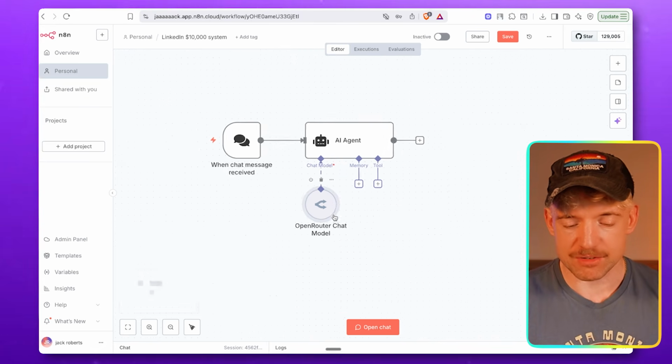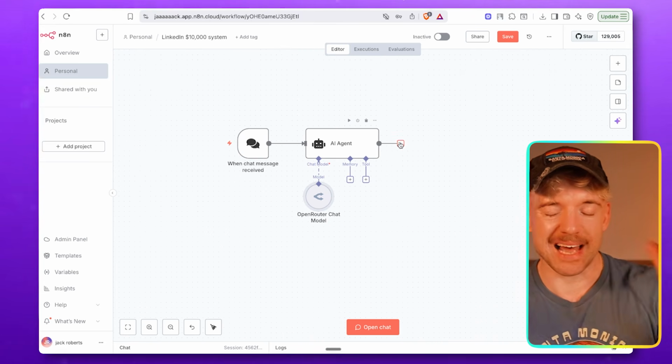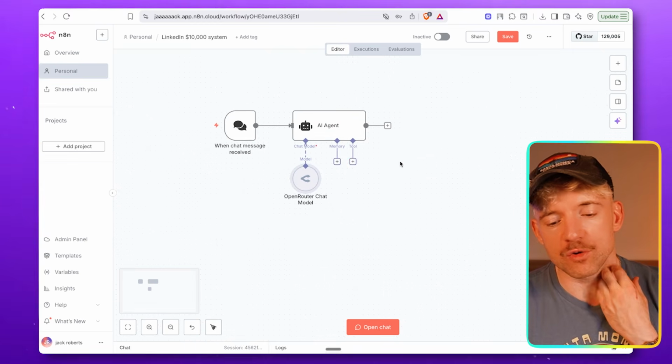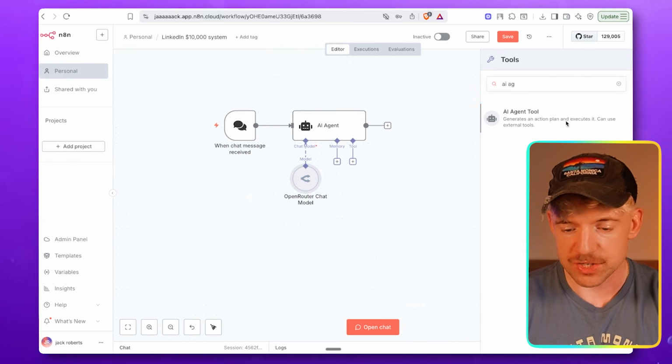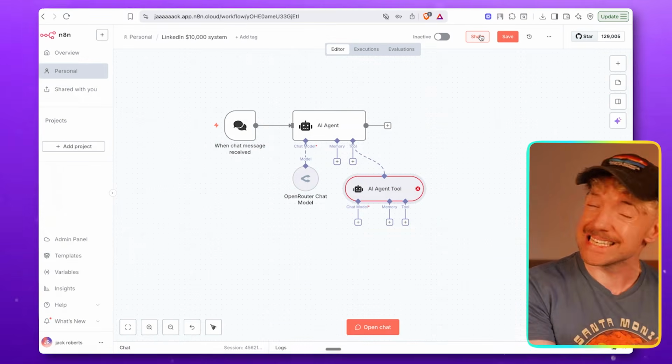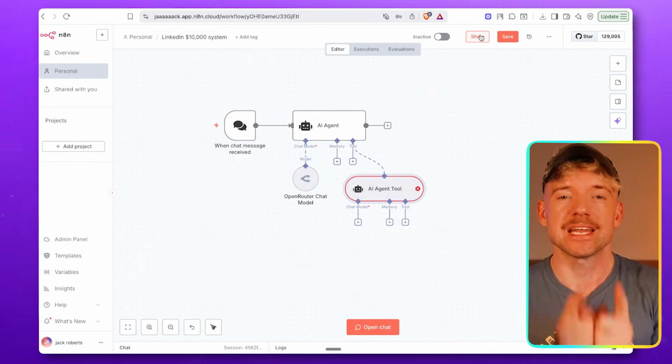Memory, we're going to touch on that later, so don't worry about it for the moment. And then we don't need to add something at the end. So what we're going to do is add in a tool. So click on tool and click on AI agent tool. Now, if you don't see this, it's because your N8N is not updated.